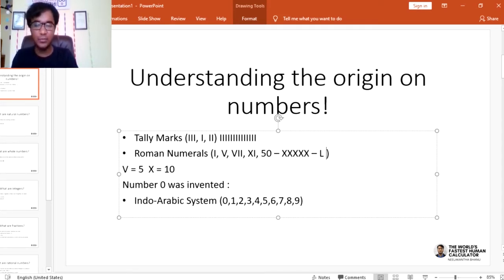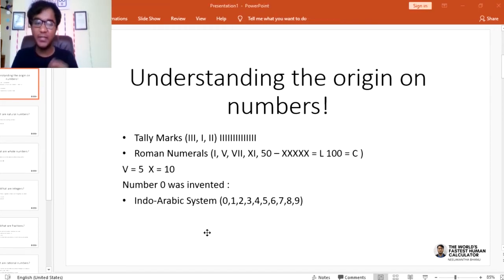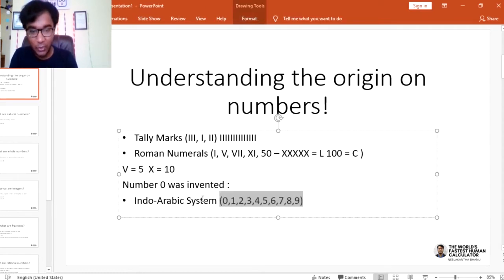Why was it tricky? Majorly was because कि repetitively इतने याद करना was not a very easy thing. The number 0 created a number system where the Indo-Arabic system created 0, 1, 2, 3, 4, 5, 6, 7, 8, 9. 0 is absence of everything. So a person in a herd could have 0 sheep when he has no sheep at all, and this changed the way people looked at numbers beyond 9.